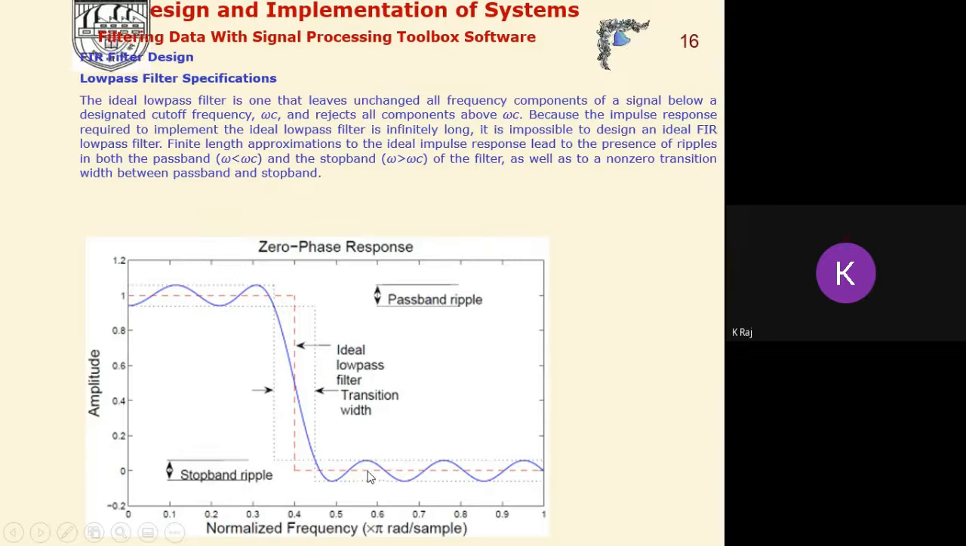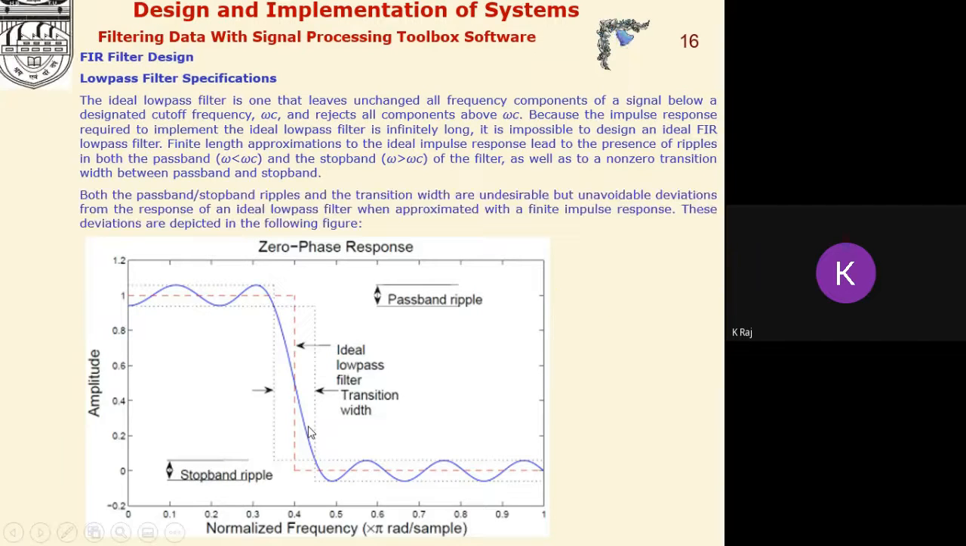Now we can say that in order to design the FIR low pass filter, three parameters are required. One is the pass band ripple, the second one is the stop band ripple, and the third one is the transition band. And if we are interested in the digital FIR low pass filter, then naturally there is a need for the sampling frequency Fs. What must be the sampling frequency here?